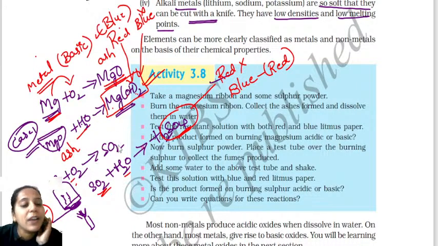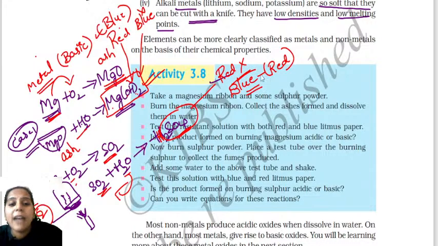When I burn sulfur, I got sulfur dioxide. When I add water to sulfur dioxide, what happens? When I added water to sulfur dioxide, sulfuric acid, H2SO4, was formed. Test with red litmus paper and blue litmus paper. Tell me what happened in this case.